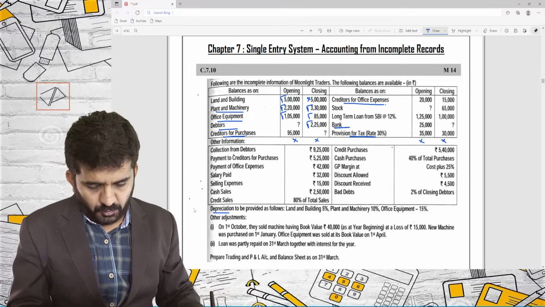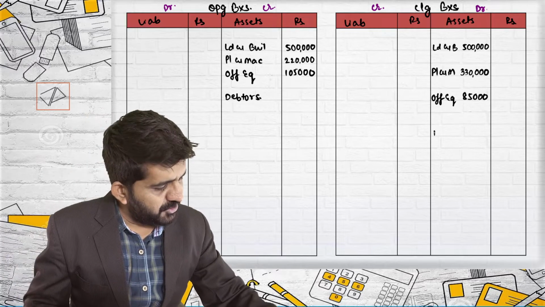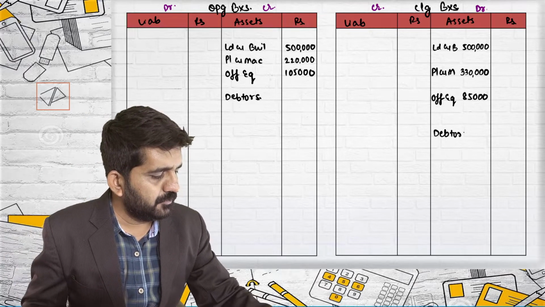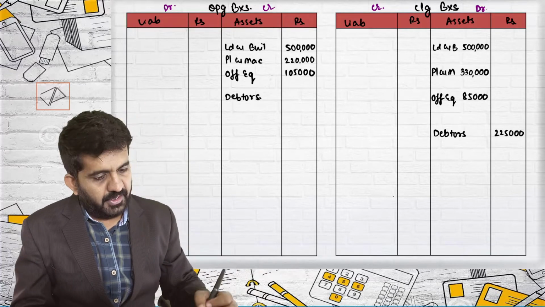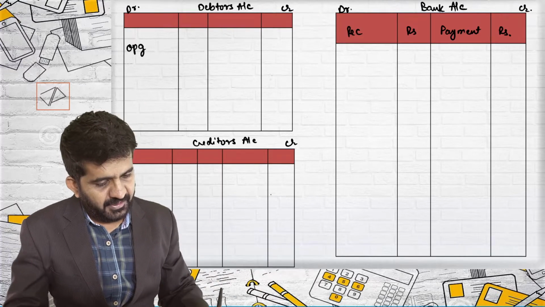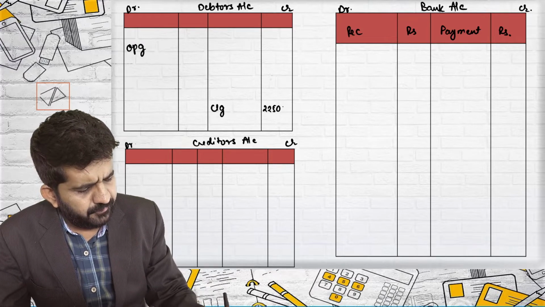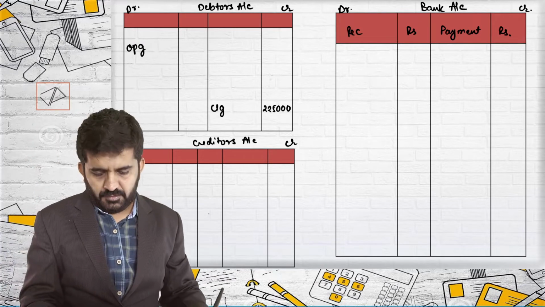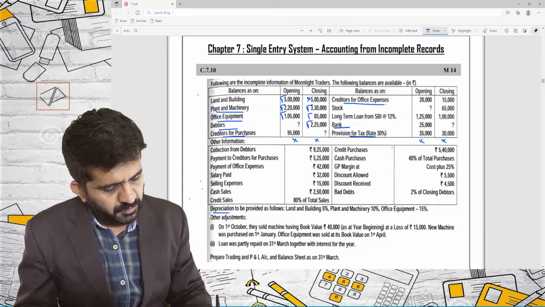Two effects I need to give of 2,25,000. Closing balance sheet debtors 2,25,000. And in the debtors account, I will be writing down closing balance 2,25,000. So debtors 2,25,000 is over.